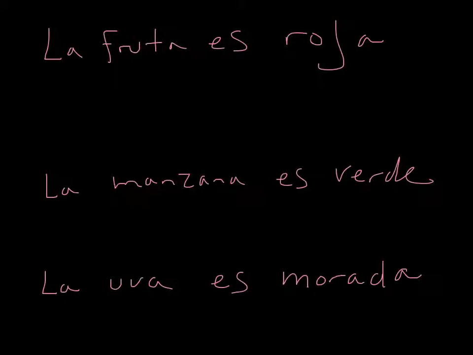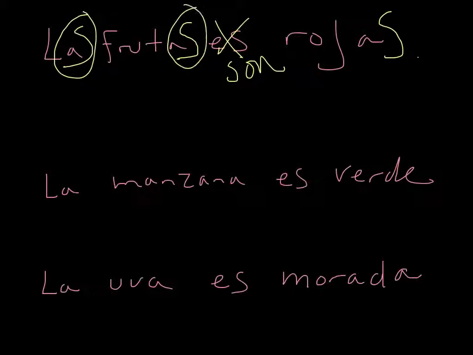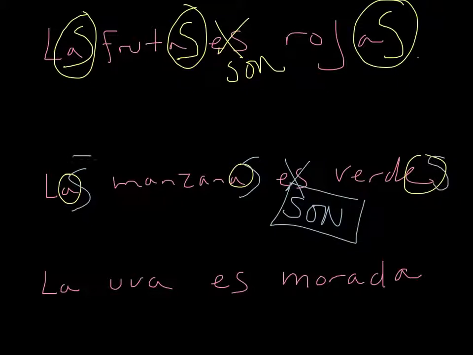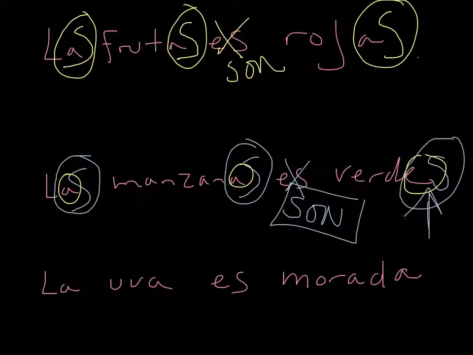La fruta es roja. La becomes las, fruta, frutas. Es pluralizes to son, roja, rojas. So now I have as, and I'm literally saying those fruits are reds. Okay, down here. La manzana es verde. The apple is green. Every word has to pluralize. Las manzanas. Es goes to son. Verde goes to verdes. So now I have as, ace. This is what I mean when I say the E's mess us up.